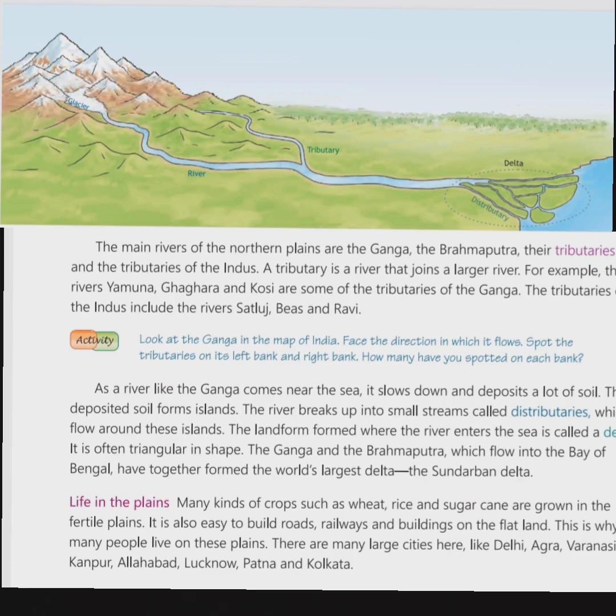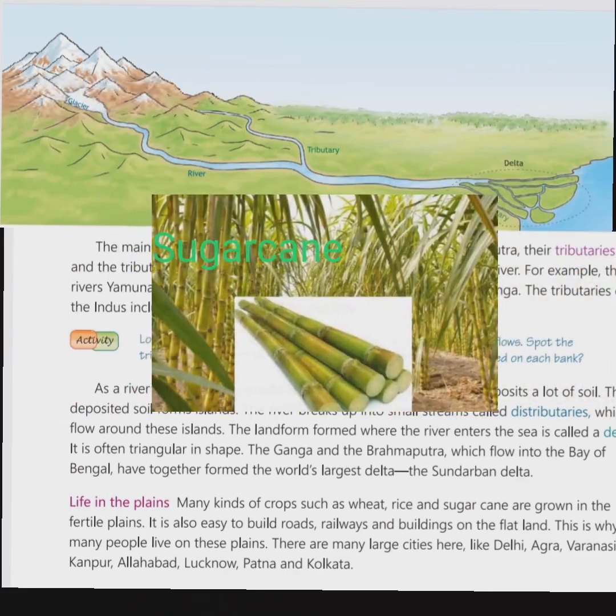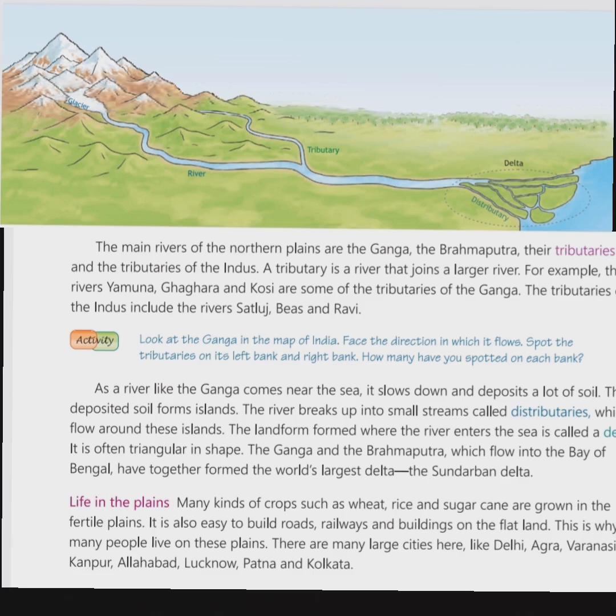Okay. Now life in the plains. Many kinds of crops such as wheat, rice and sugarcane are grown in the fertile plains. It is also easy to build roads, railways and buildings on the flat land. Remember, in the northern mountains, we read it is difficult to build roads because they are mountains, hilly area.